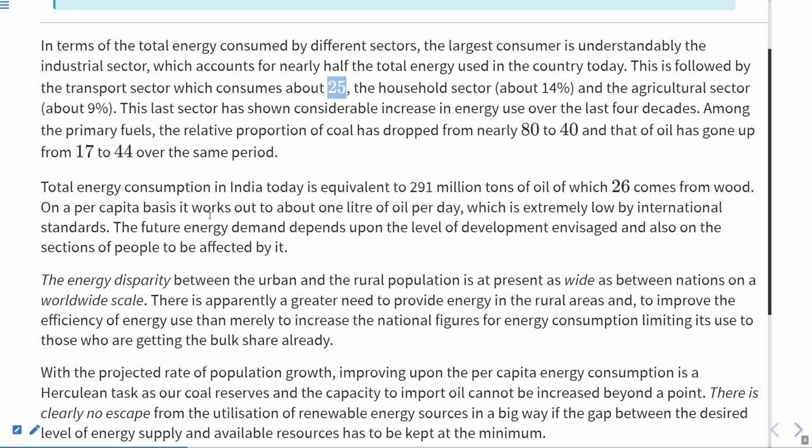On a per capita basis, it works out about 1 liter oil per day, which is extremely low by international standards. The future energy demand depends upon the level of development envisaged, and also on the sections of people to be affected by it. Envisaged means when we are talking about the future, that it can be done or it can happen in future.